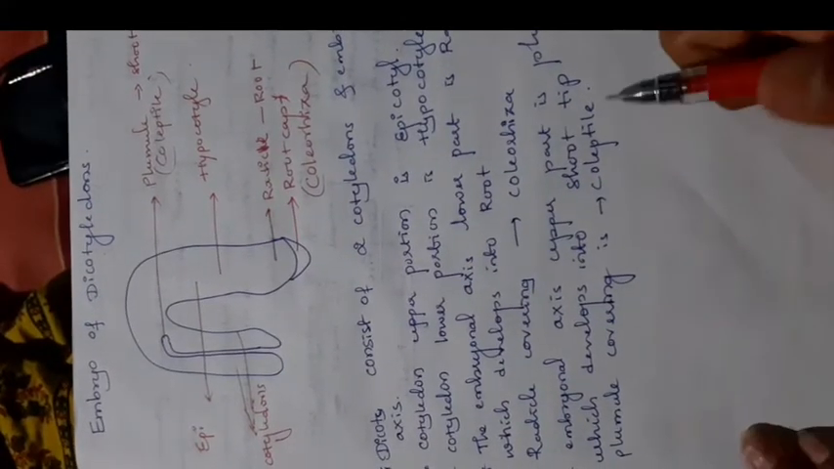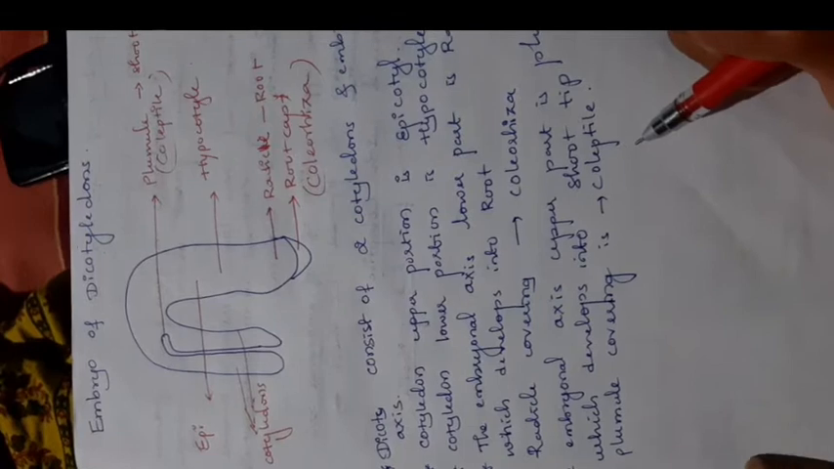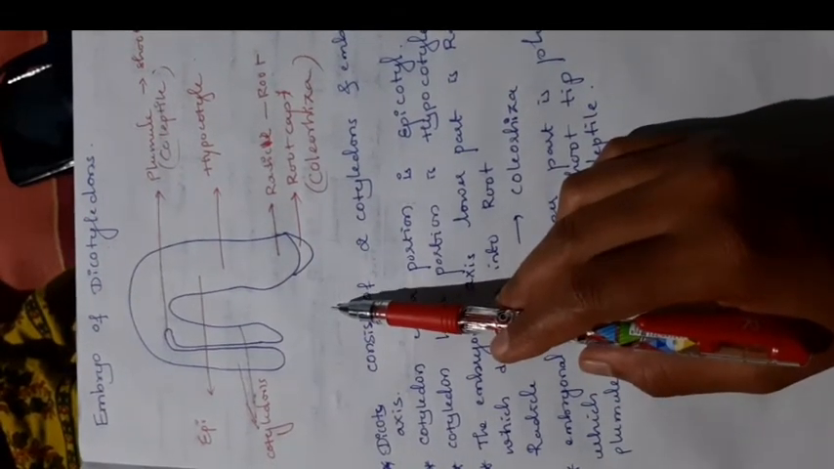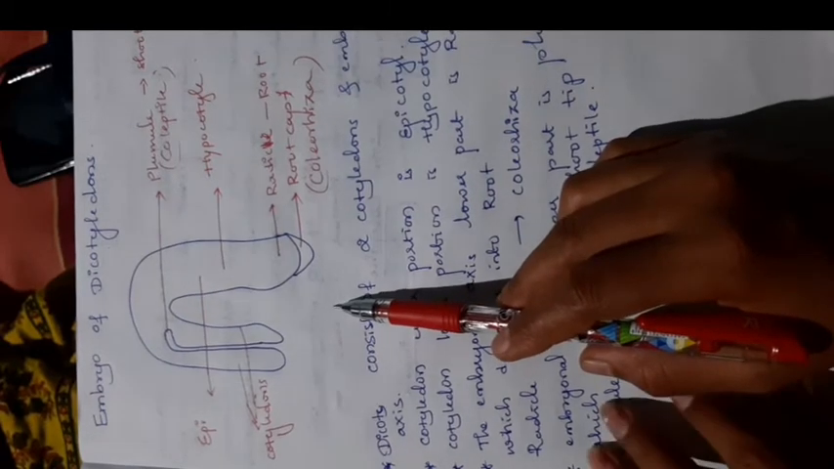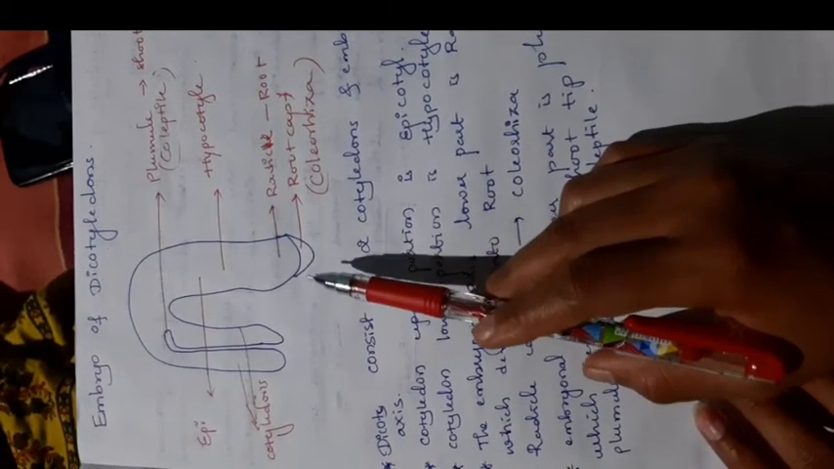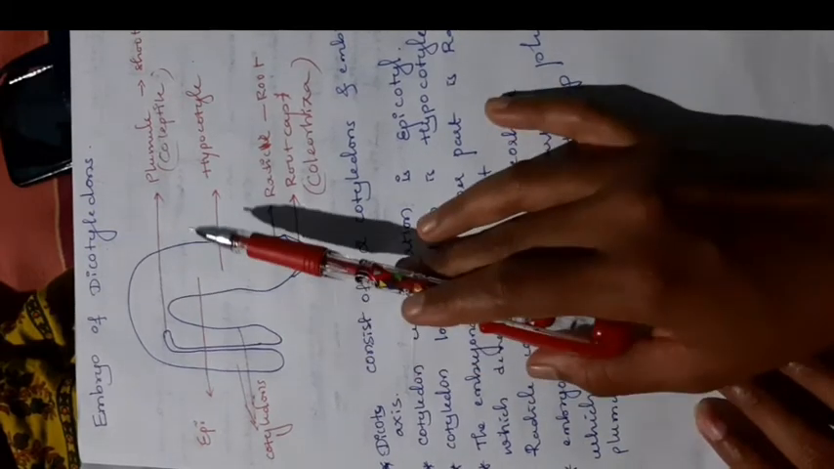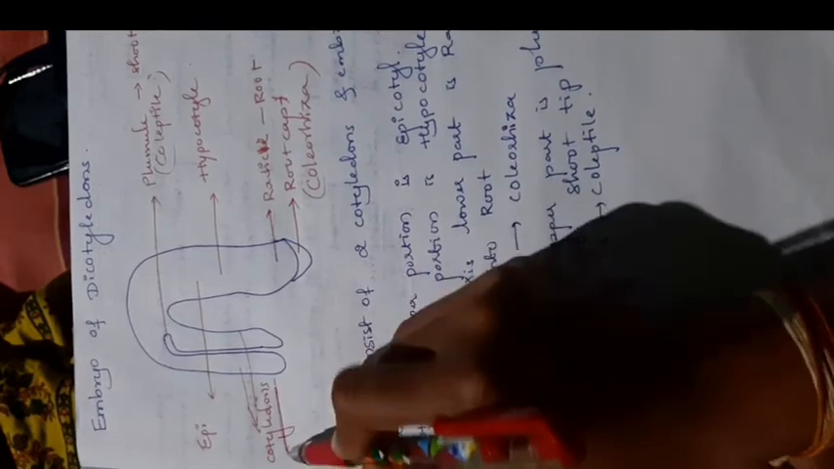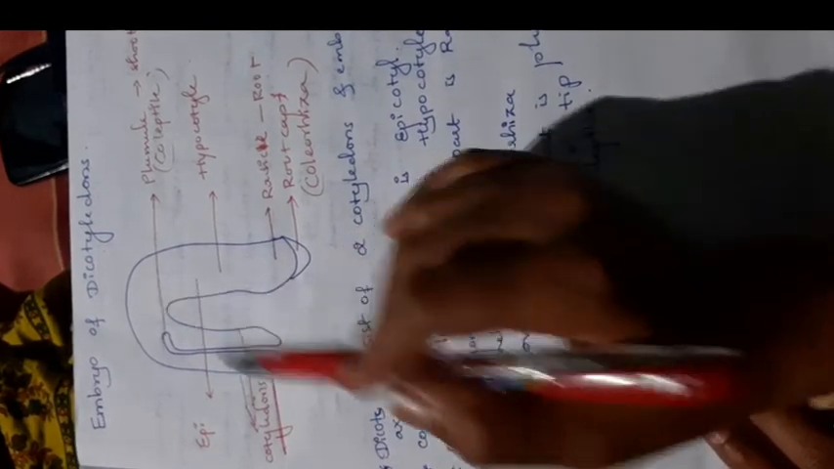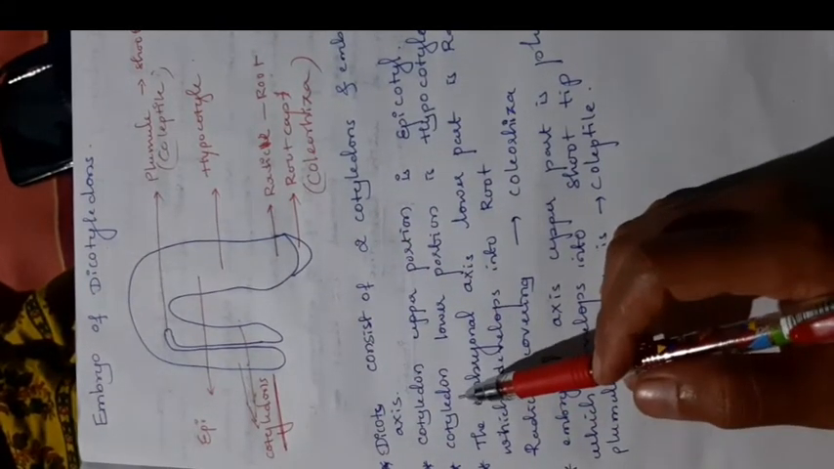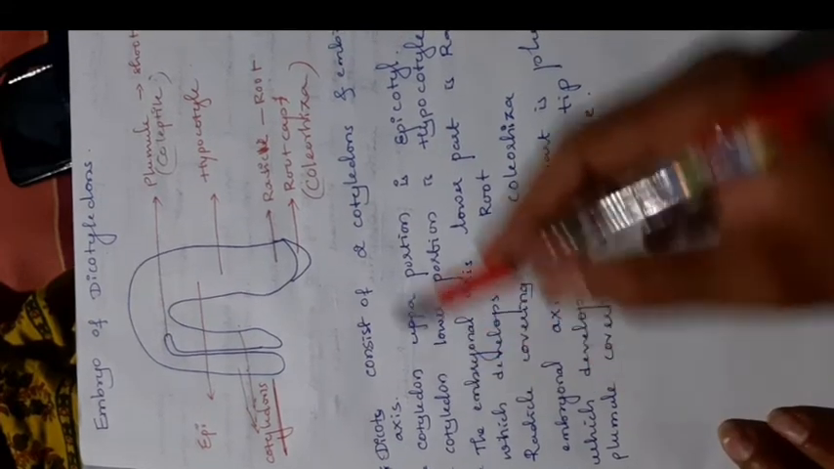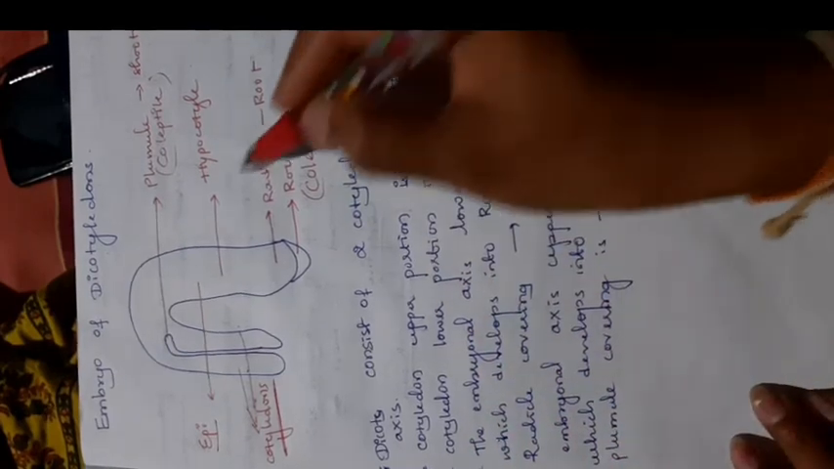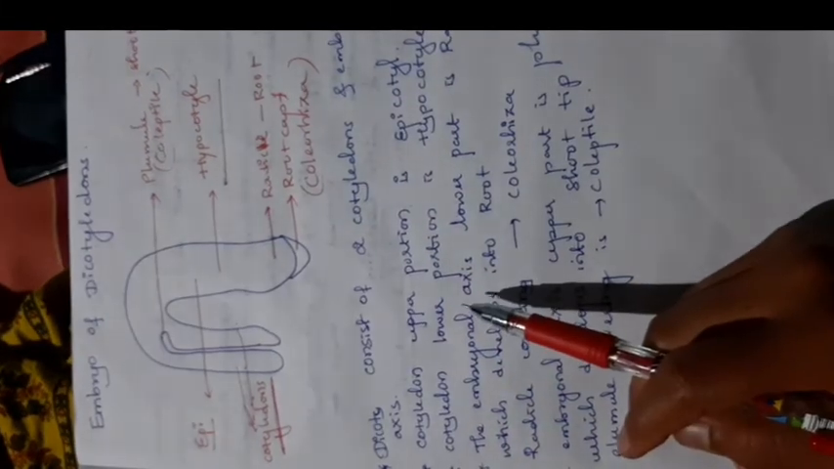Let us study about the embryo of a dicot. Here you can see the diagram. The diagram you can see in your NCERT book also. It is very simple. Here dicot means it has two cotyledons. Here we may mention one cotyledon and a second cotyledon. The upper portion of a cotyledon is called the epicotyl. The lower portion of a cotyledon is called the hypocotyl. Okay, is it clear?